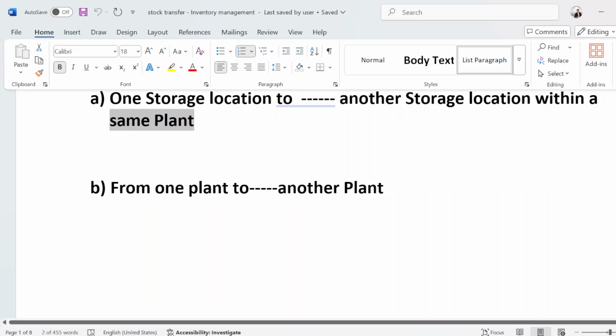Now we will see from one plant to another plant.